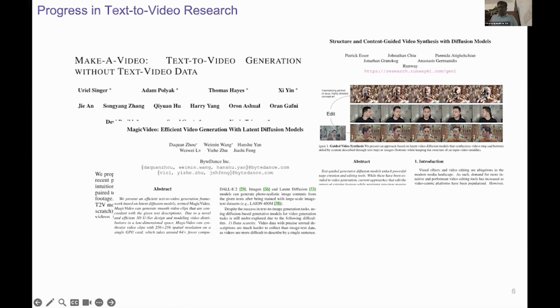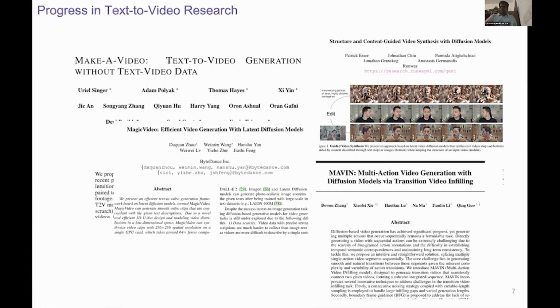Next came MagicVideo. This is from ByteDance. This showed that you could do efficient T2V with latent diffusion at 256 by 256 with around 64 times fewer compute resources than pixel space methods. That made the technology far more practical.